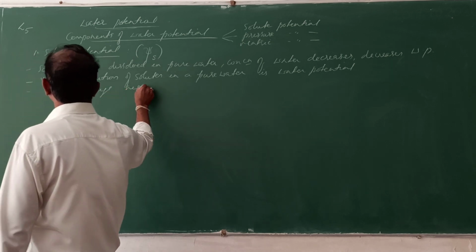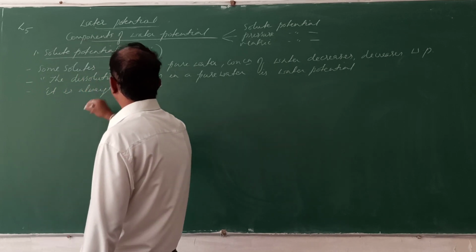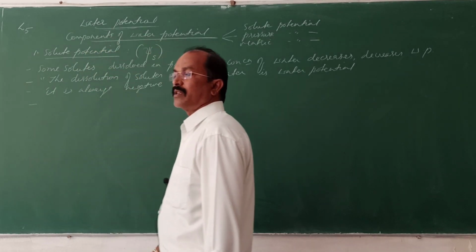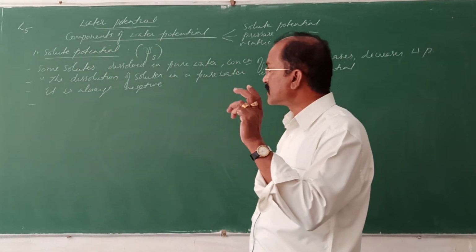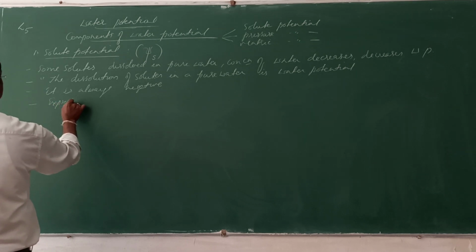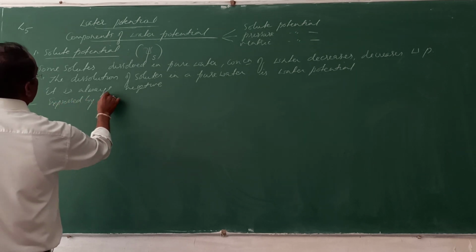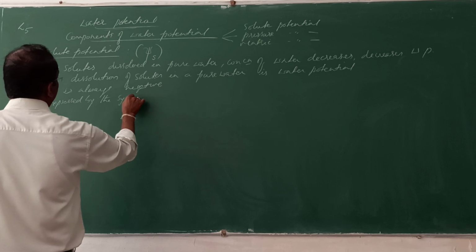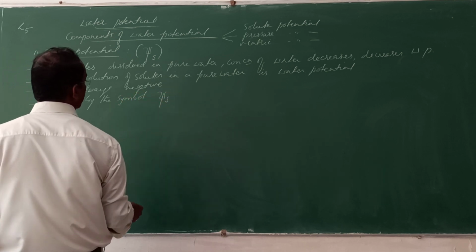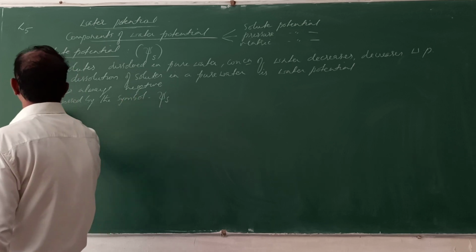It is expressed by the symbol psi s, where psi means water potential. When solutes are added to pure water, it becomes psi s.